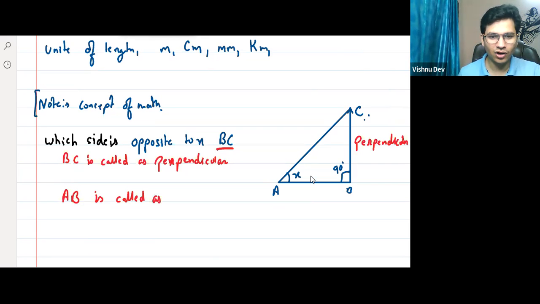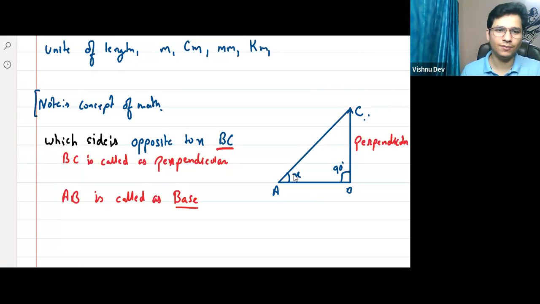tell me. Now what is this? It is lying on the ground, completely flat, yes or no? It is lying flat just like a base, right? So this is called the base. The lying line is your base, and the standing line is your perpendicular, okay? Adjacent and base. So it is like the lying line is your base, a straight line, and the standing line is your perpendicular.